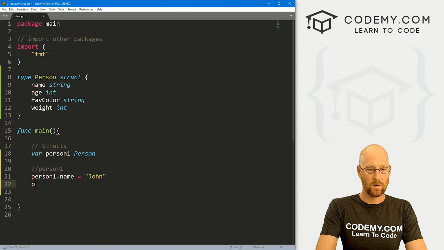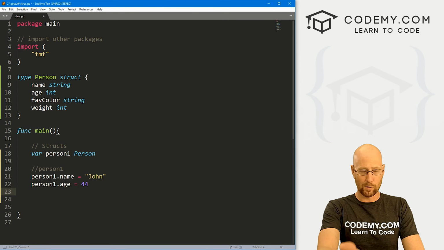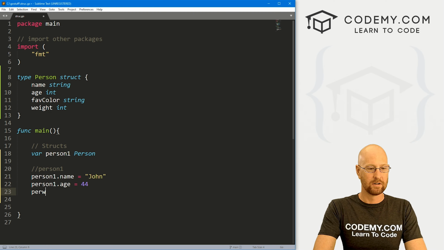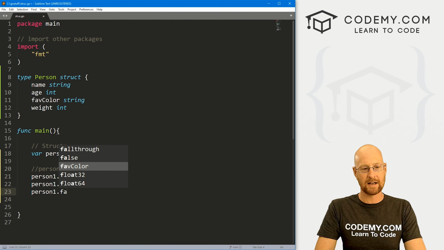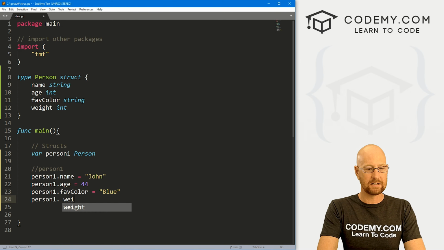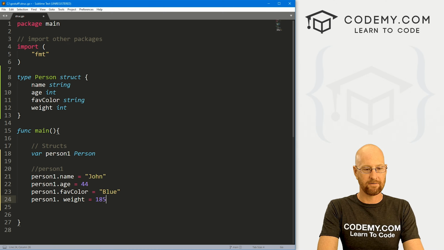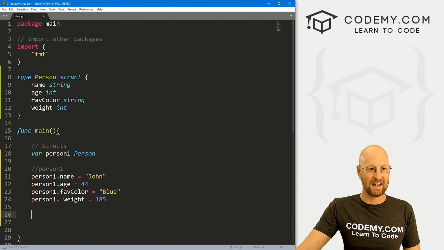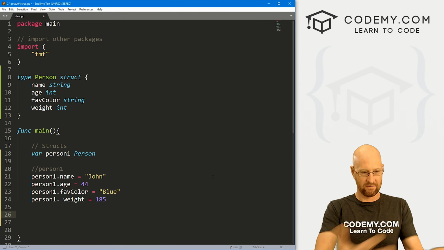So, John. We can go person1.age, and then 44. Notice no quotation marks because age is an integer. Okay. So then we can go person1.fave, and you can see my Sublime Text already knows to auto implement this. It's already figured it out. So that's cool. Favorite color, let's say, I don't know, blue. And then person1.weight, and let's say 185. So we've now defined a person that is a person struct, and we've got all the information.